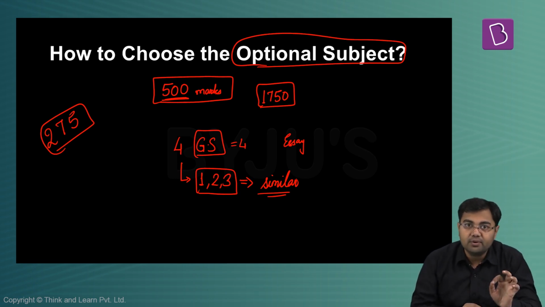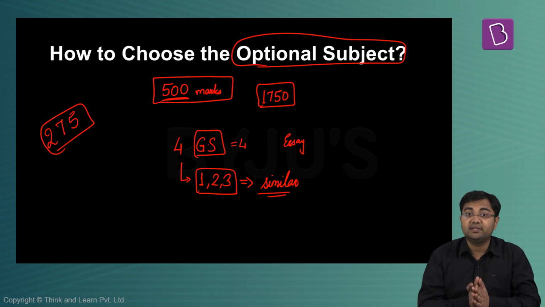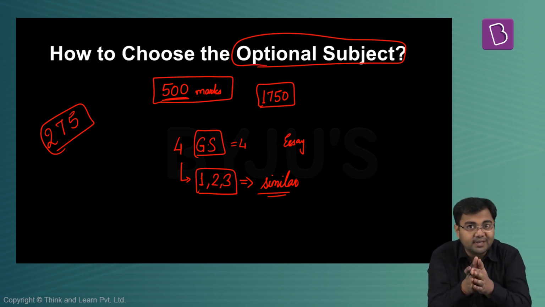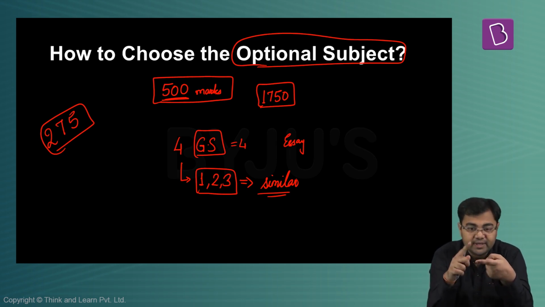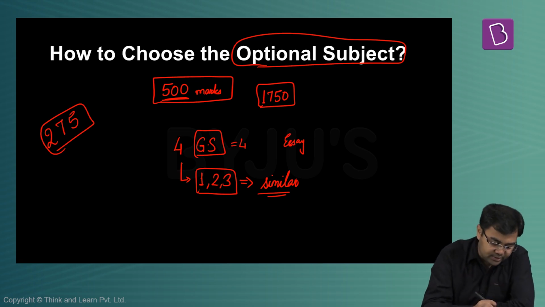So to get a very good rank, it's very important for you to do very well in the optional subject as well. So that's why you have to understand the importance of the optional subject. First of all, it carries 500 marks, very important for you to qualify. And secondly, even after qualifying, to get a very good rank, it is very important that you do justice to your optional paper. So now, this kept aside, how to choose an optional? This is a question that many of you will have.